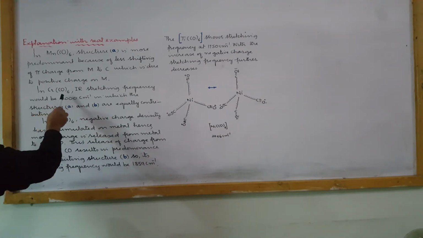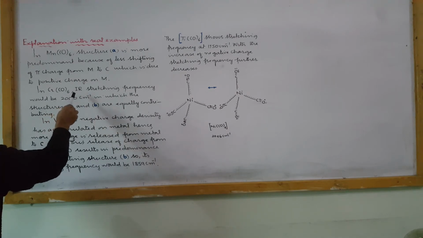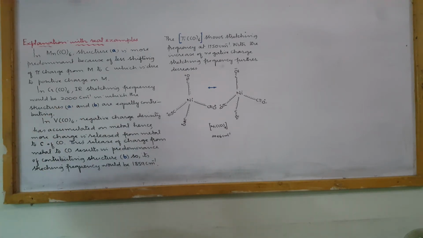In chromium hexacarbonyl, the infrared stretching frequency would be 2000 per centimeter, in which the structures A and B both are equally contributing toward the resonance hybrid, a real molecule. In vanadium hexacarbonyl, negative charge density has accumulated on the metal, hence more charge is released from metal to carbon of carbon monoxide. This release of charge results in predominance of contributing structure B. So its stretching frequency would be 1859 per centimeter.